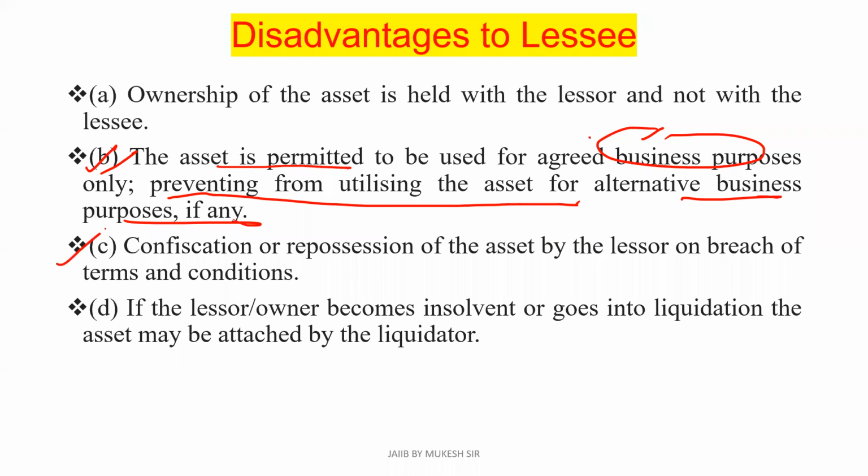Next one, if they breach the conditions: confiscation or repossession of the asset. That is, they will take back their building or asset. Confiscation or repossession of the asset by the lessor on breach of the terms and conditions.